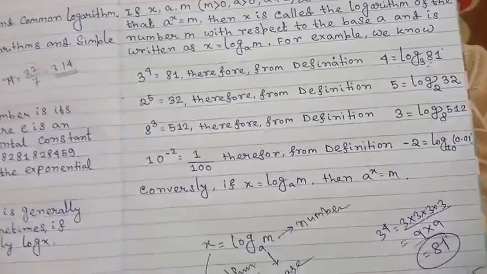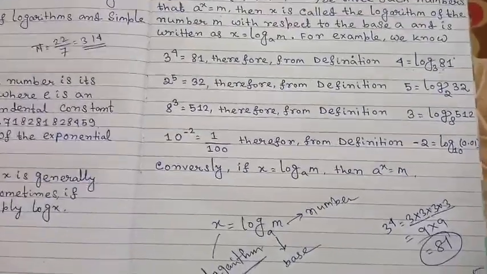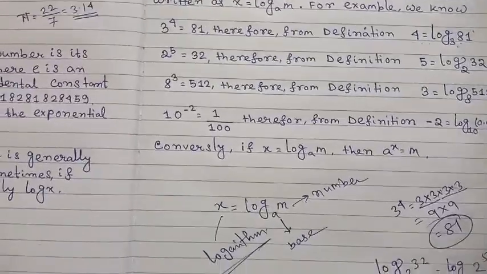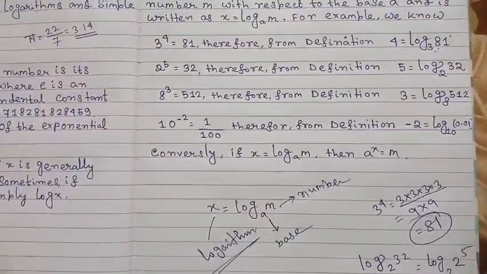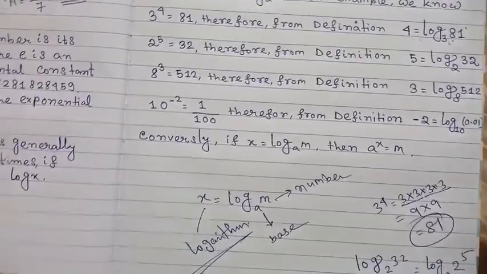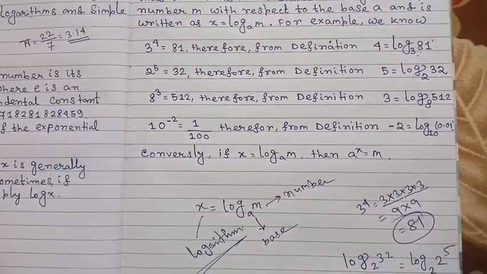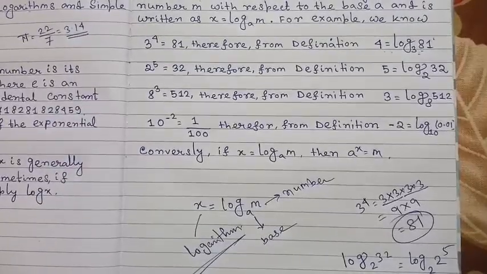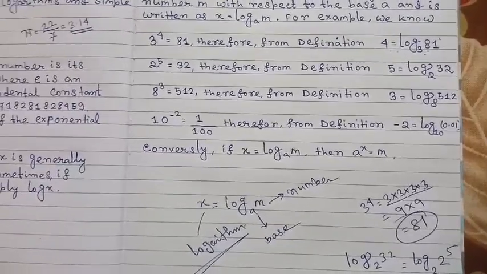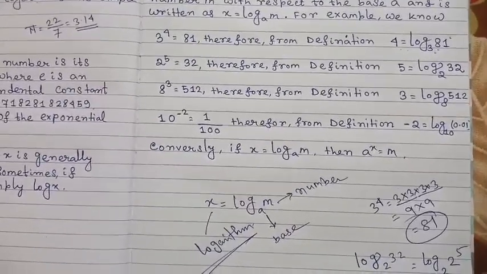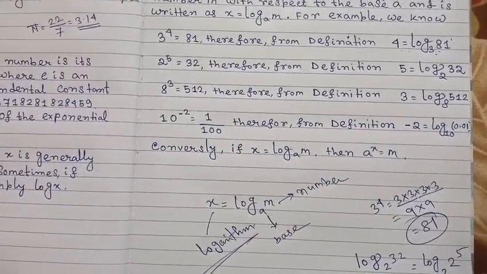We know that 10 to the power minus 2 equals 1 by 10 square, which equals 1 by 100. Therefore from the definition of logarithm we say that minus 2 equals log of 0.01 with base 10.